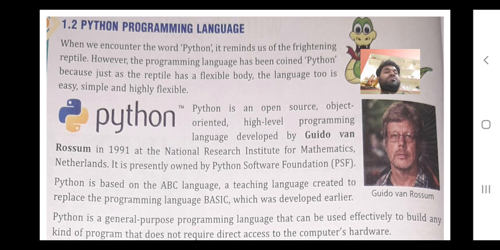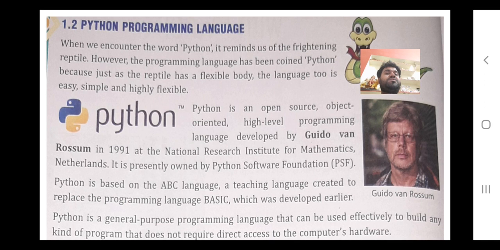He has made this software, and he has named it Python because Python is a reptile, and this reptile is very flexible. So the Python program is also very flexible, and there are various ways to write programs in it. That's why he has given the name Python.